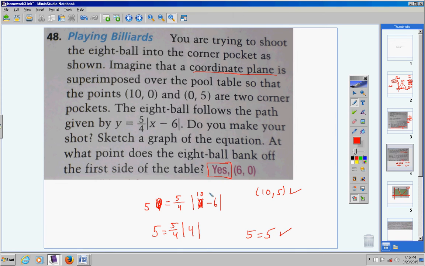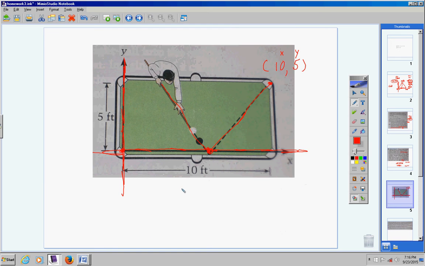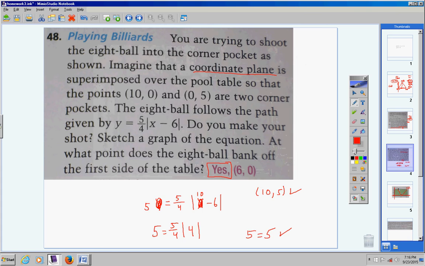Okay? Now, next they want us to sketch a graph of the equation. I'm not going to do that because they've already done it for us. I mean, guys, it's right here. Come on. I mean, we got a coordinate plane and everything. So I'm not going to worry about that.